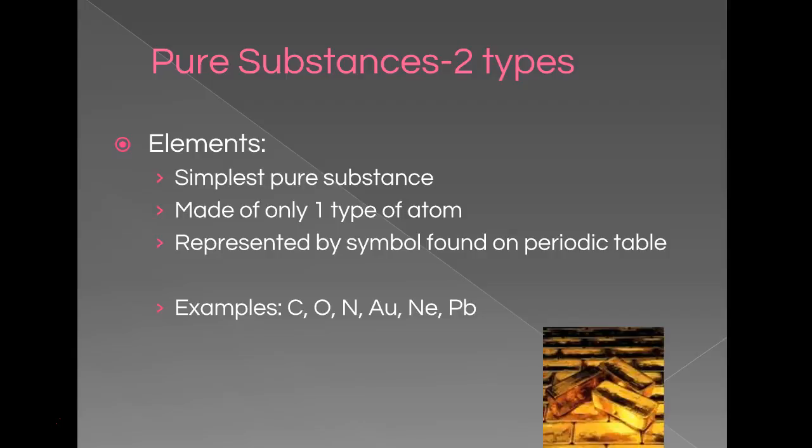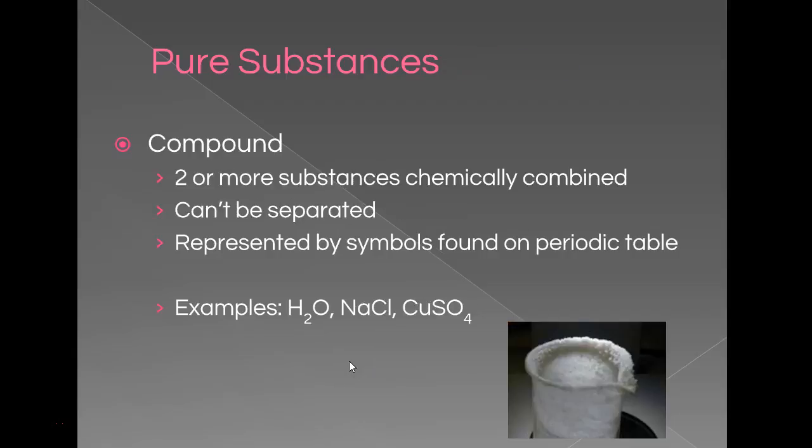They're represented by symbols found in the periodic table. So for example, capital C is carbon, capital O oxygen. We have nitrogen here. Au is gold, Ne is neon, and Pb is lead. So whenever you only see one capital letter, that is an element. If you see a capital letter and a lowercase, that is also an element. But key thing, one capital letter.